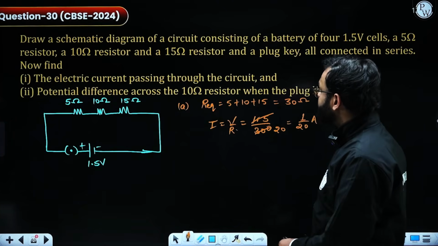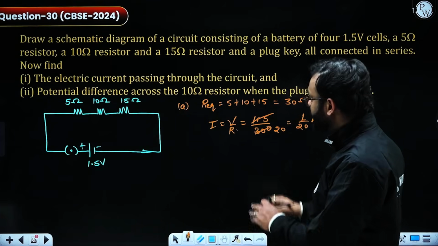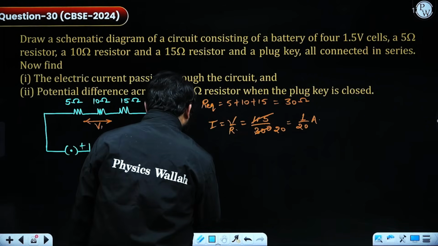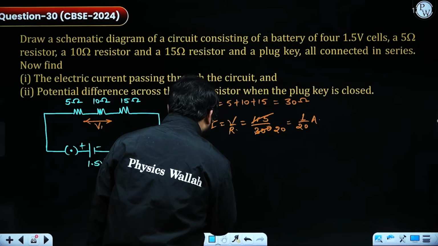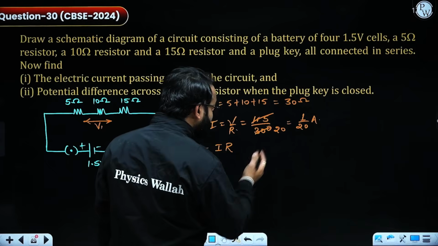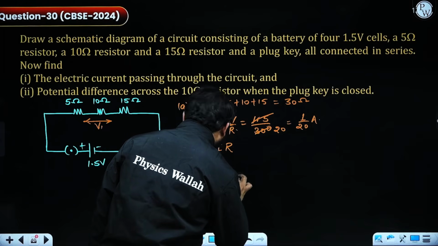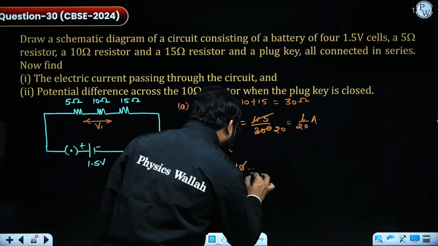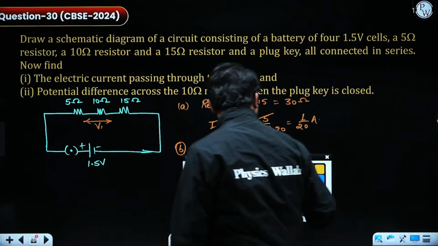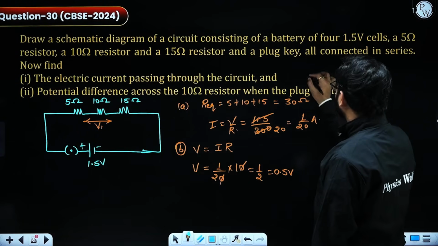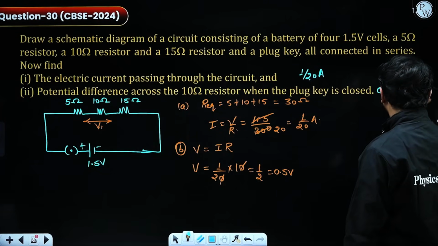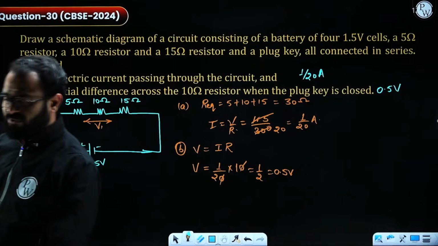Now, the potential difference across the 10 ohm resistor when the plug key is closed. They are asking about the potential difference across this one. So V is equal to IR, according to Ohm's law. The potential difference equals the current flowing through it, 1 by 20, times the value of the resistor, 10 ohm. On cancelling, I will get 1 by 2, or 0.5 volts. So these are the two values that I have obtained: 1 by 20 ampere and 0.5 volts. This is how you can solve such kinds of questions.